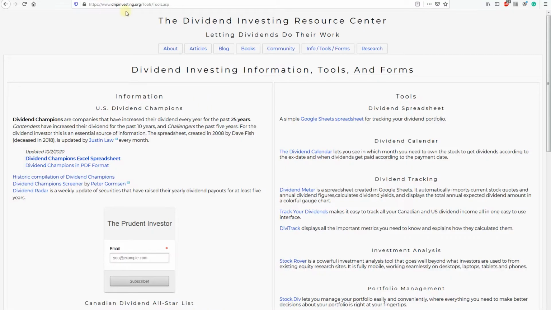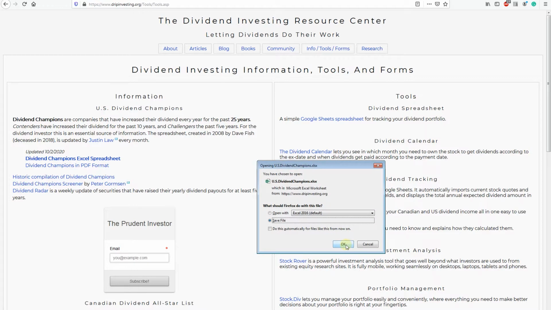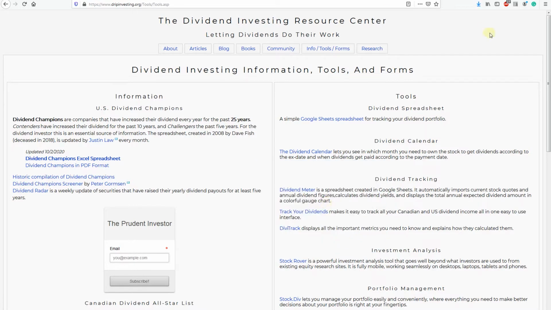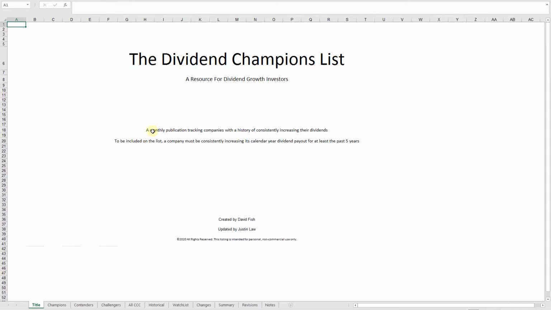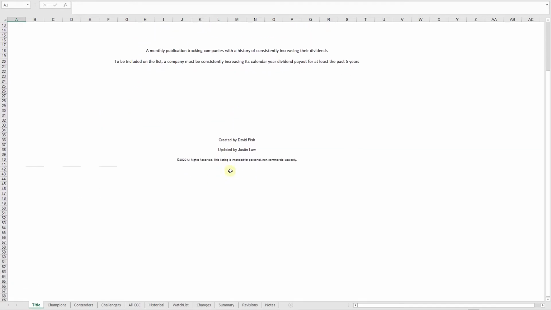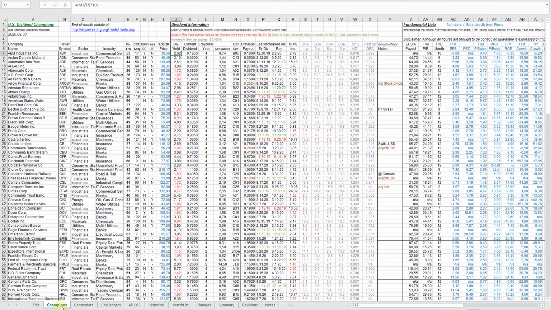Once you're on the website, dripinvesting.org, you can see the Dividend Champion Excel spreadsheet. Let's press on it, download the file and save it. If you're using the Chrome browser, it might appear in a different way. Once we have the file downloaded, we can see a little information on the first screen. We have different sheets at the bottom, with names like champions, contenders, challengers.